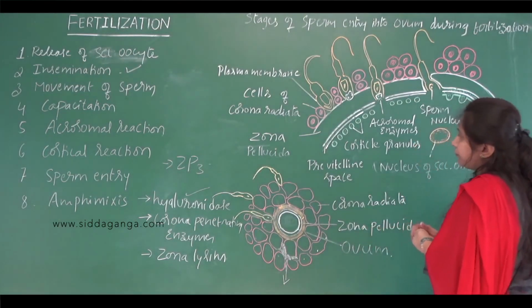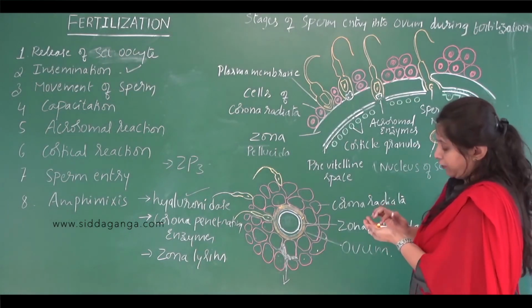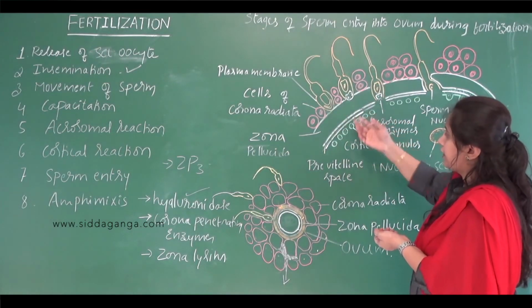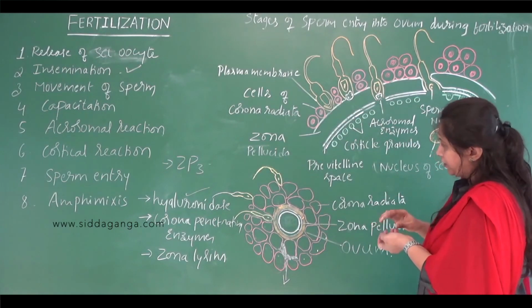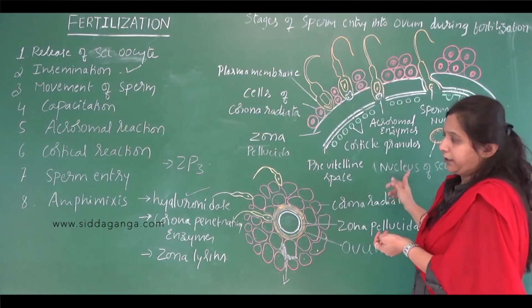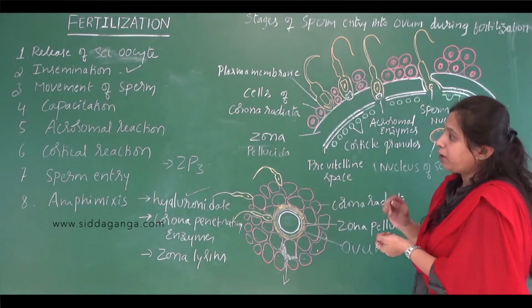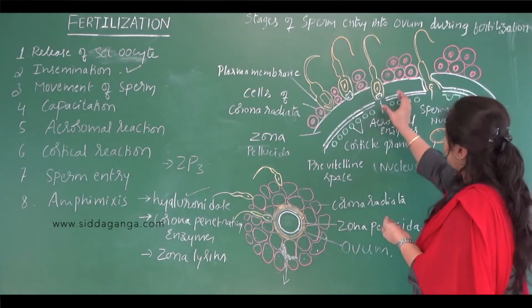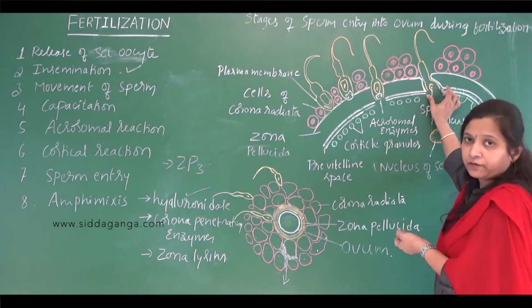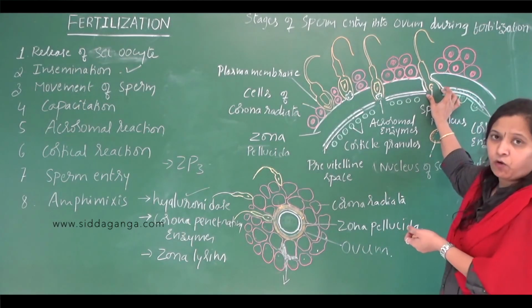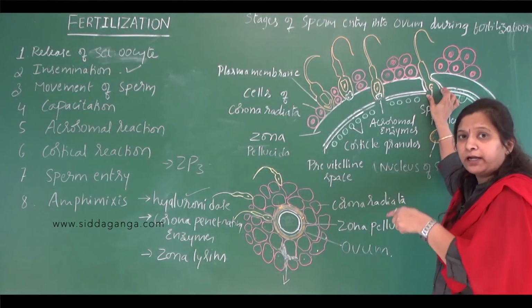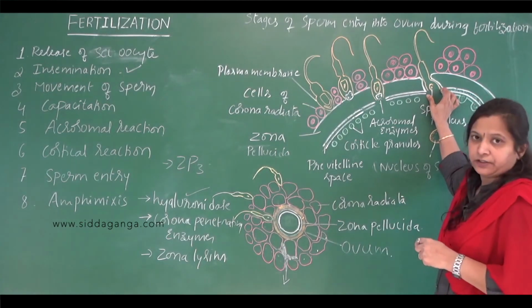So it is because of depolarization and because of hardening of the zona pellucida that only one sperm is able to enter into the egg. Okay, so that is the sperm entry. At the point of contact with the sperm, a fertilization cone will develop in the oocyte.